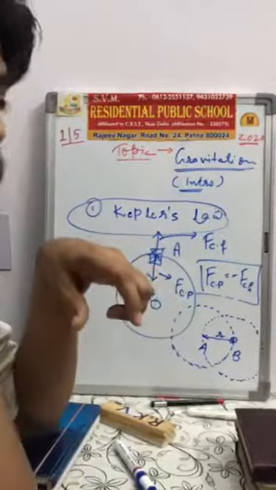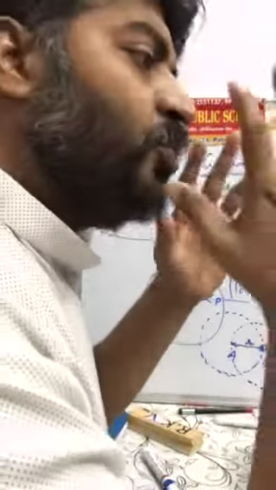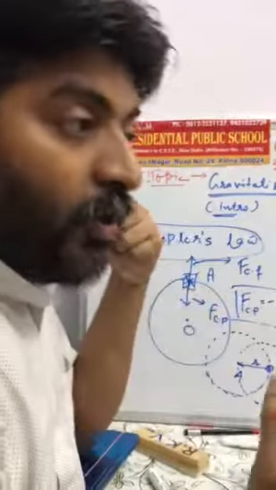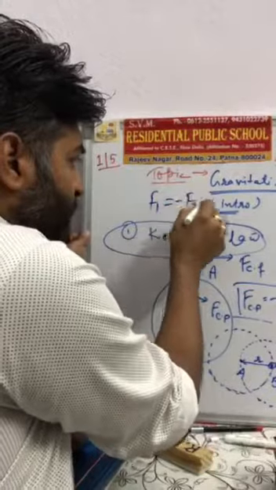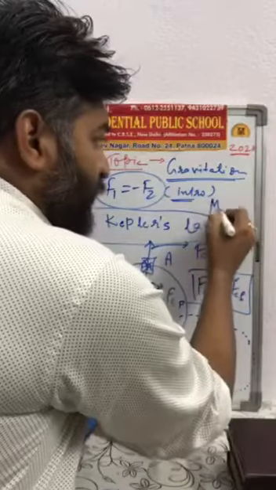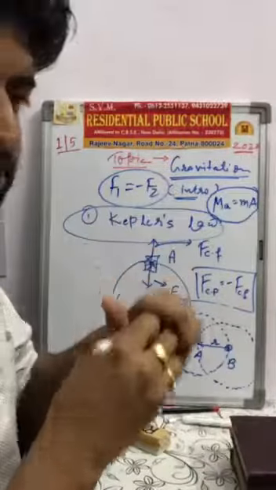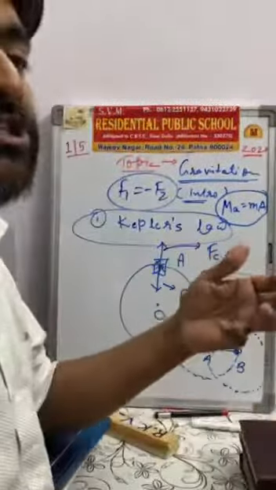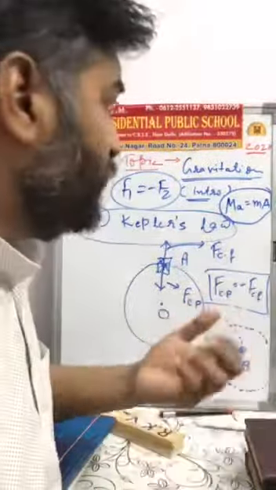So if we say that the Earth is pulling us towards its center, at the same time we are also pulling the Earth towards our center, but we can't see exactly that we apply the force on the Earth and the Earth moves towards me. Actually, according to the third law of Newton, where F1 is equal to minus F2, if the forces are equal, then the heavier body has less acceleration and the lighter body has greater acceleration. So with respect to me, Earth is a very heavy body, so its acceleration is very small, and with respect to Earth, we are a very small body, so the acceleration developed in our body, in me, is maximum.